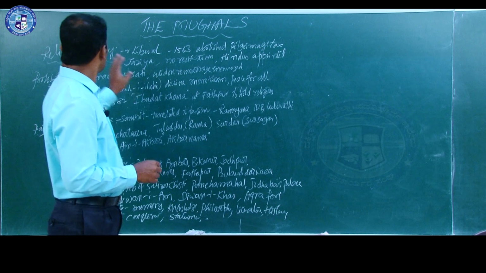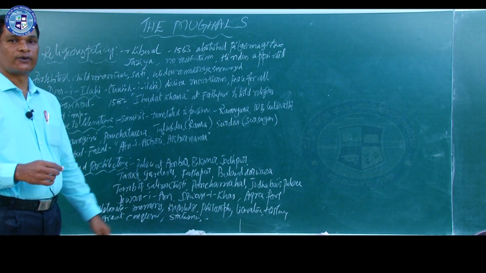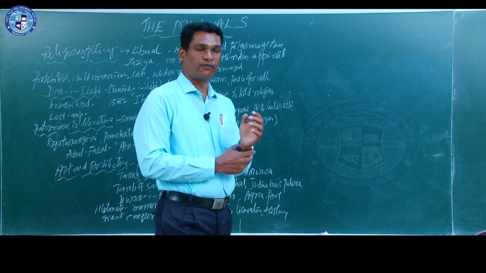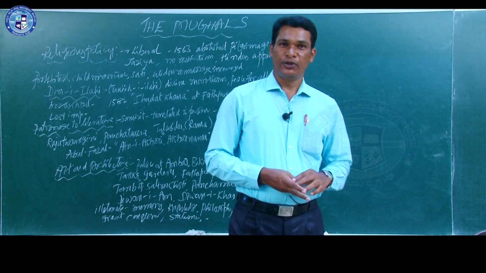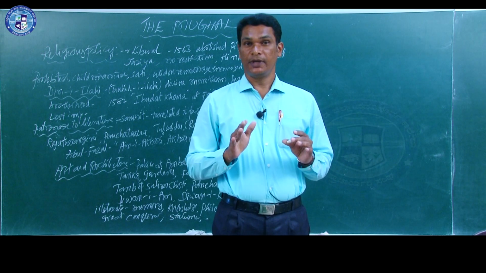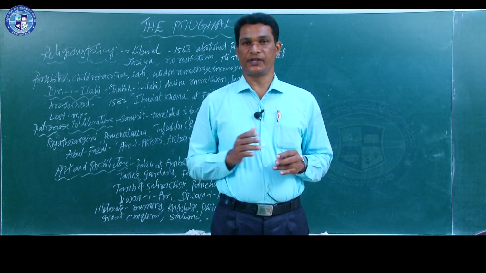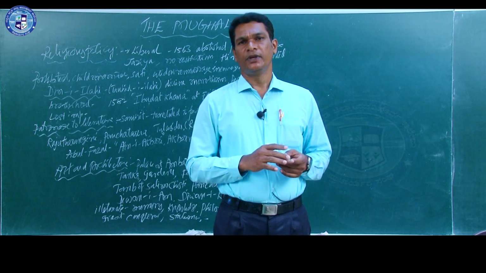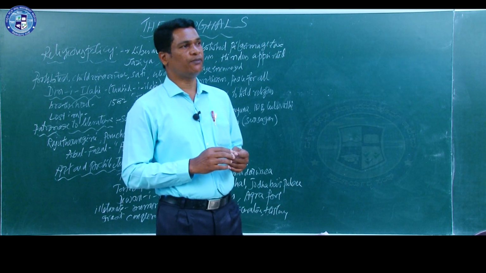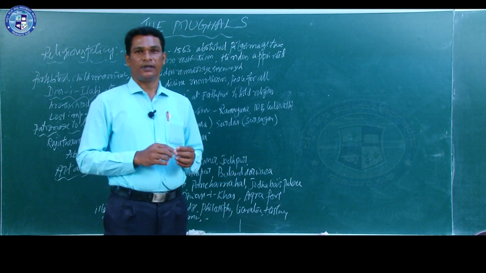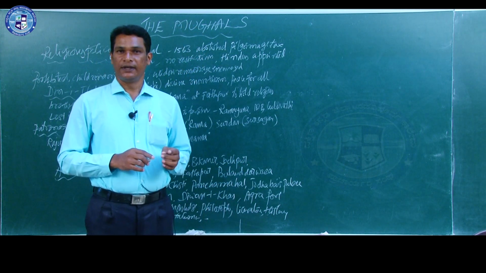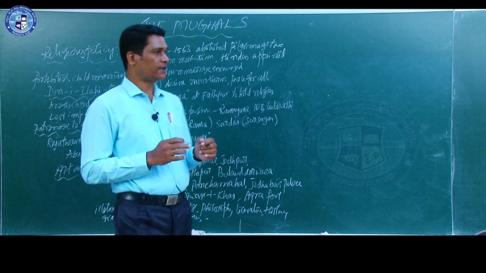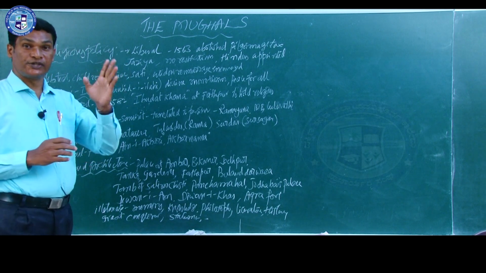Well, the religious policy of Akbar. As I told in the beginning, Akbar was a follower of Islam. Even though he was a follower of Islam, he gave importance to other religions also, religions like Jainism, Buddhism, especially Hinduism. Here we can give several evidences which show that Akbar was a religiously tolerant king, like the Rajput policy of Akbar.